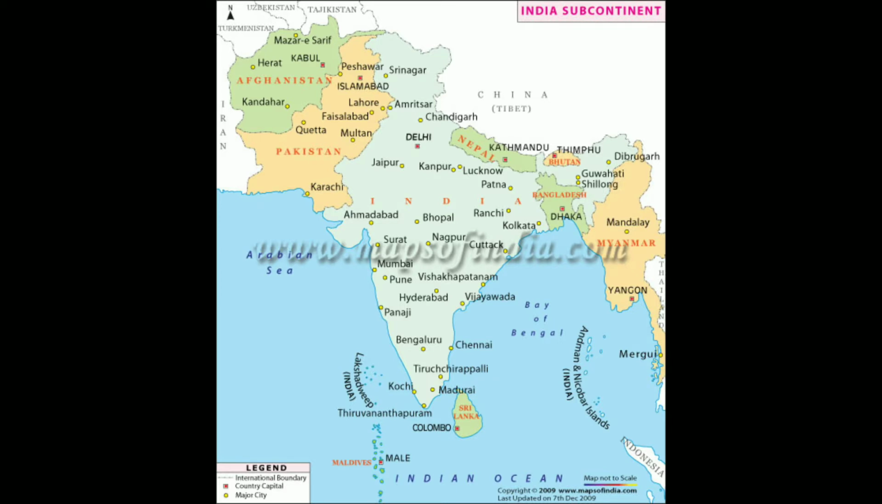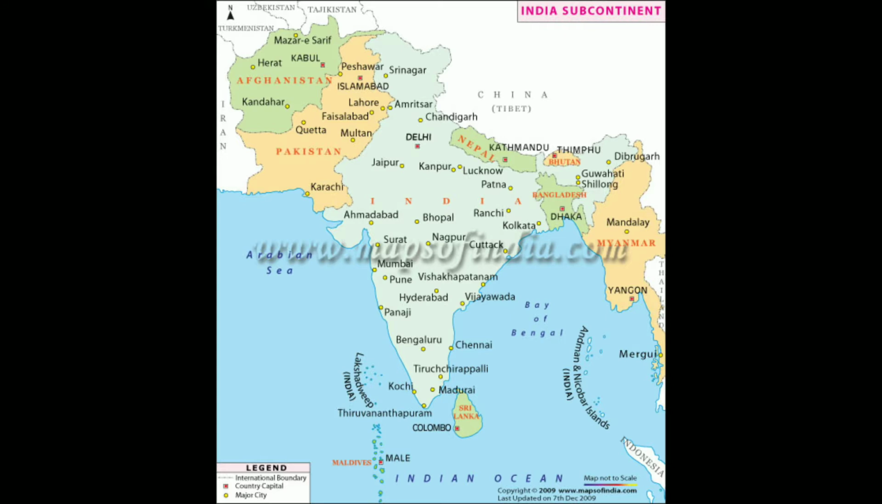You will find that India shares land boundaries with Pakistan and Afghanistan in the northwest, China, also known as Tibet, Nepal and Bhutan in the north, and Myanmar and Bangladesh in the east. Our southern neighbors across the sea consist of two island countries, namely Sri Lanka and Maldives.